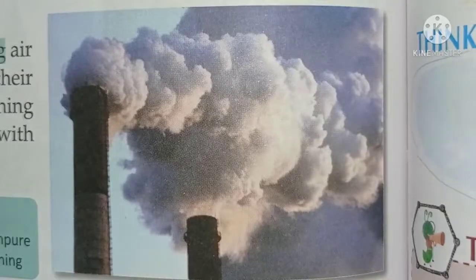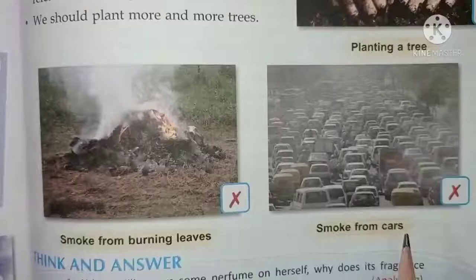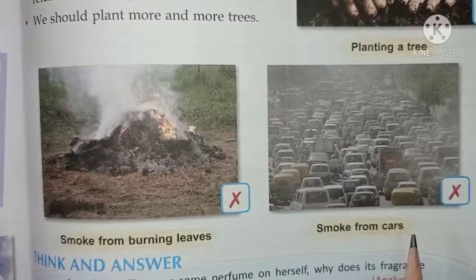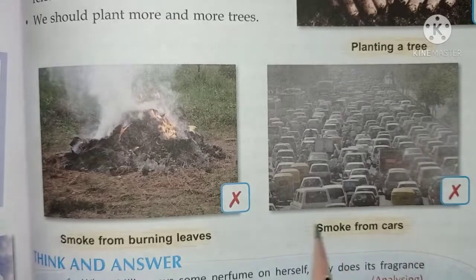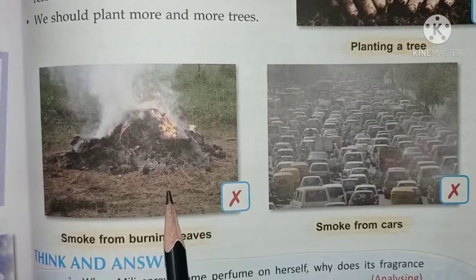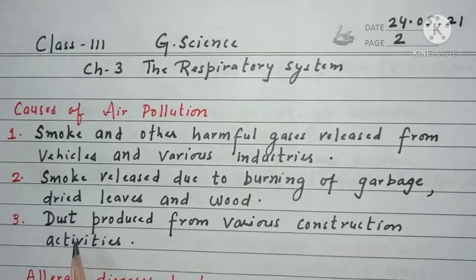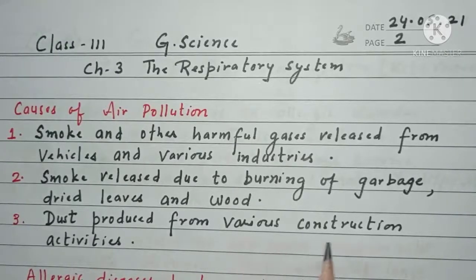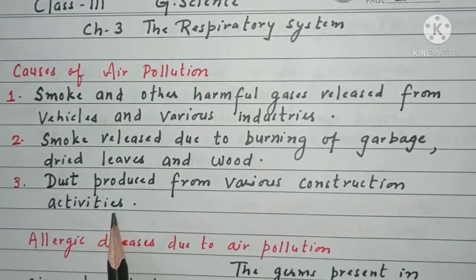Students, let us discuss the causes of air pollution. The very first cause is the smoke and the other harmful gases which are released from vehicles and various industries. Then, the smoke released due to burning of garbage, dried leaves and wood also causes air pollution. Dust produced from various construction activities also causes air pollution.